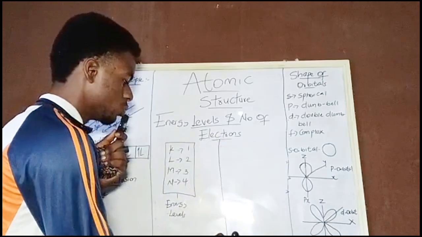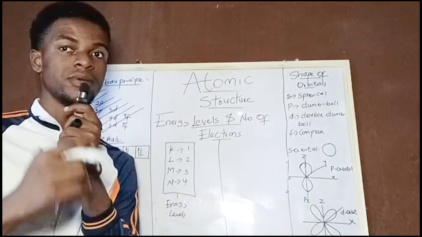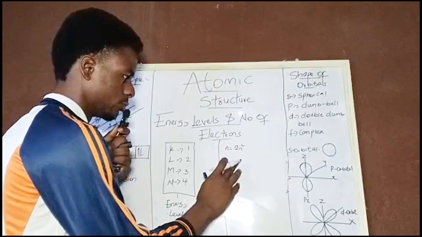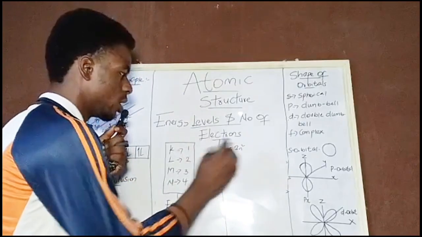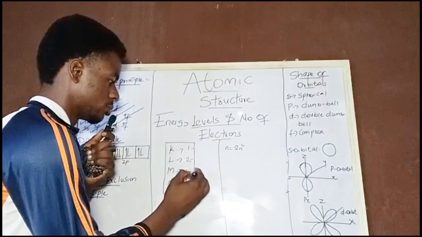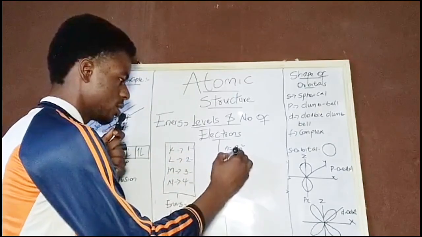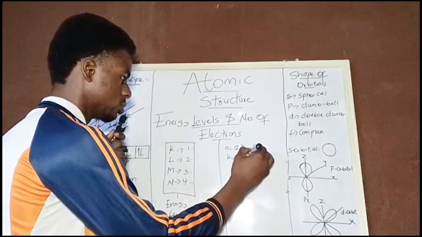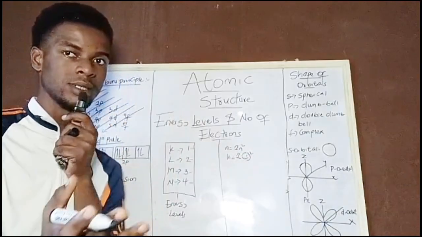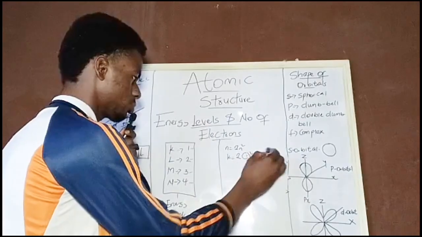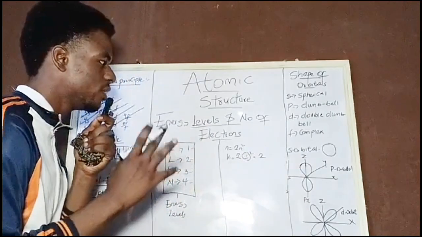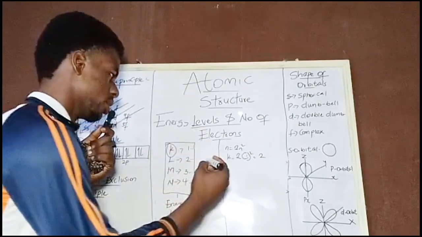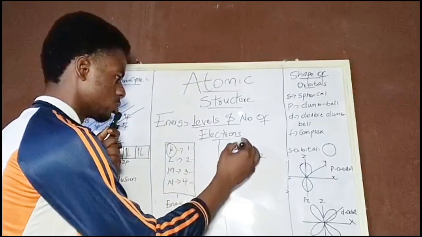And now, the number of electrons. The formula we use in order to get the number of electrons is n equals 2n squared. So this is the formula, and this n represents the number here. So for K, we have 2 open bracket 1 squared. 1 squared is what? 1. So 2 times 1 is what? 2. It means that the number of electrons that can occupy the K shell is 2. Let's do it for L. L is what?